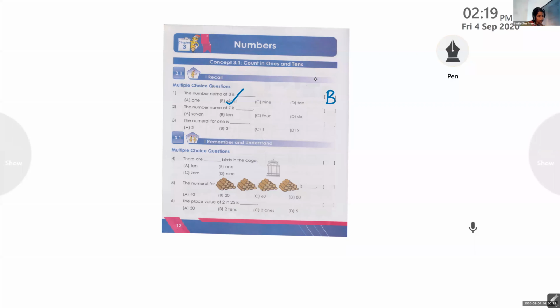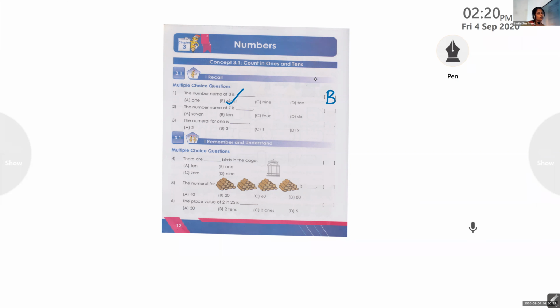The number name for 7 is dash. Number name means the spelling. Option A, S-E-V-E-N, 7. Option B, T-E-N, 10. Option C, F-O-U-R, 4. Option D, S-I-X, 6.